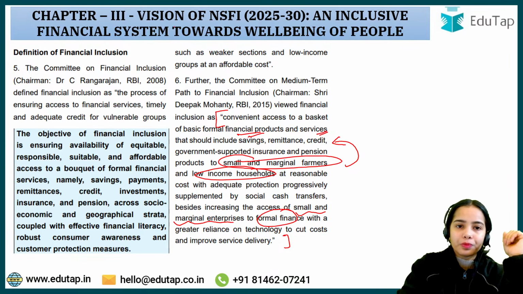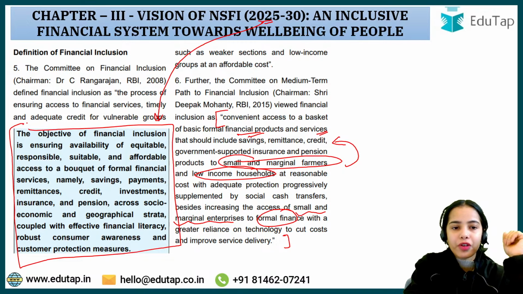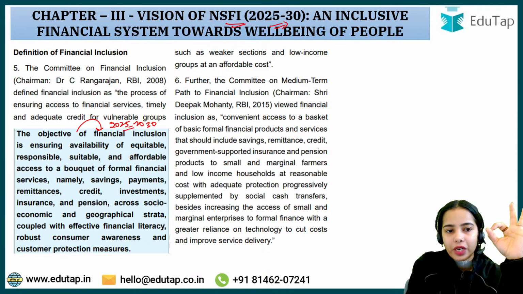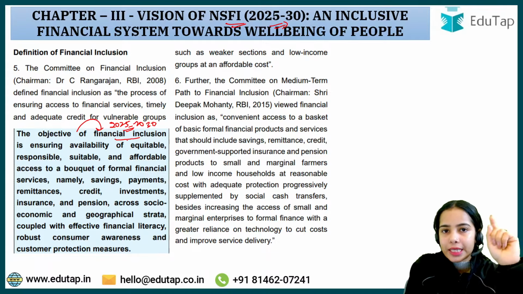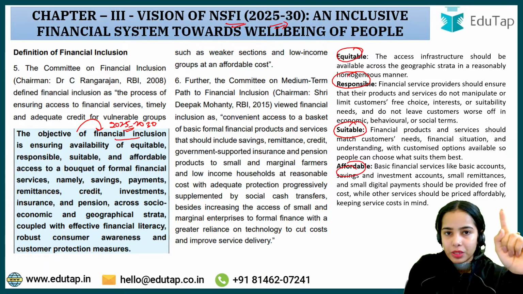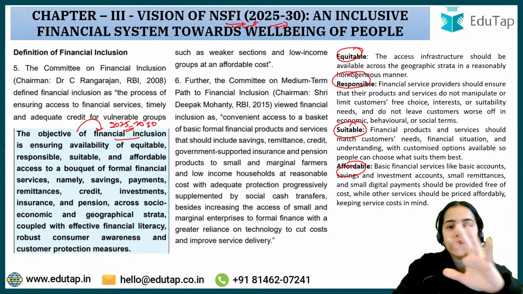Now, the NSFI 2025-2030 provides the objective of financial inclusion. As per NSFI 2025-2030, the objective of financial inclusion is ensuring availability of equitable, responsible, suitable and affordable financial services. All these terms have been explained in the NSFI document, which I will explain to you.